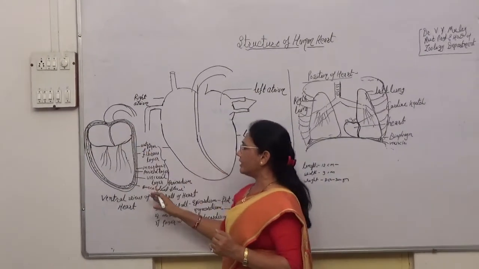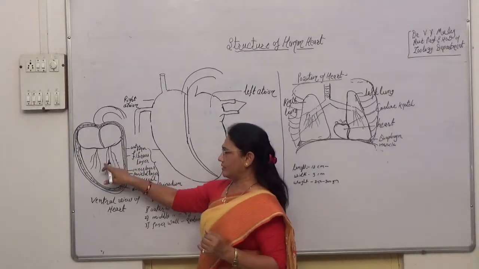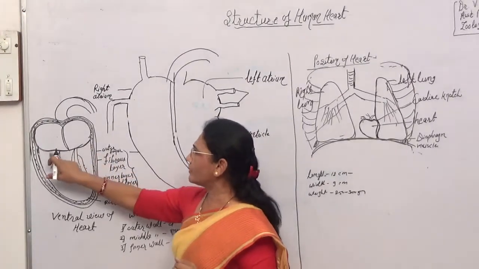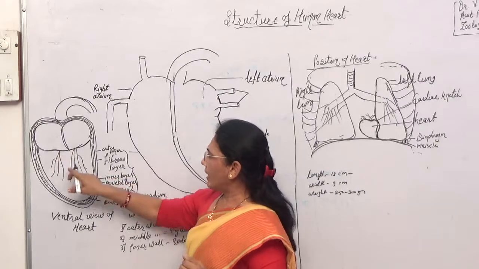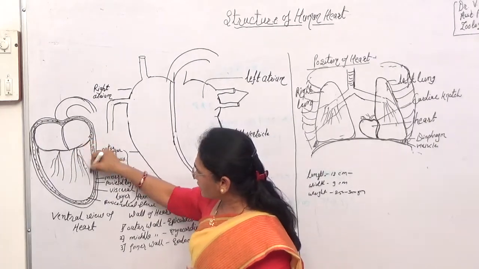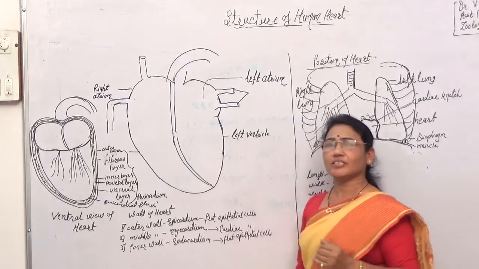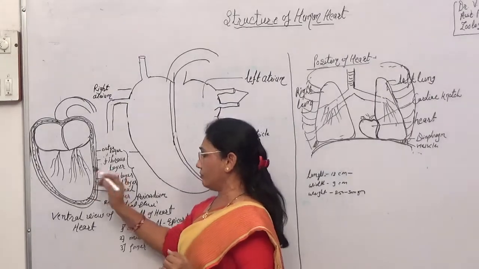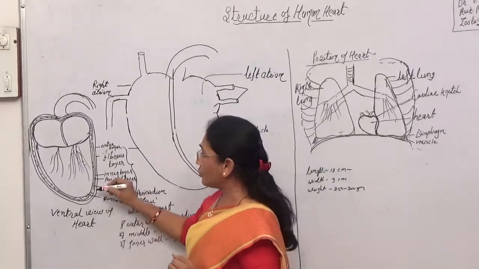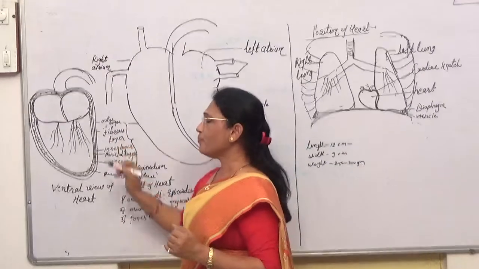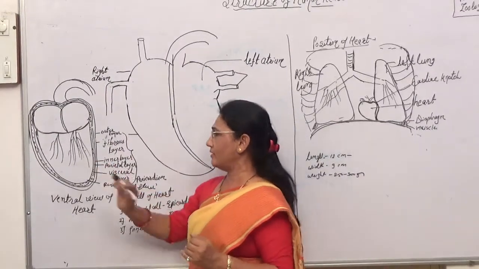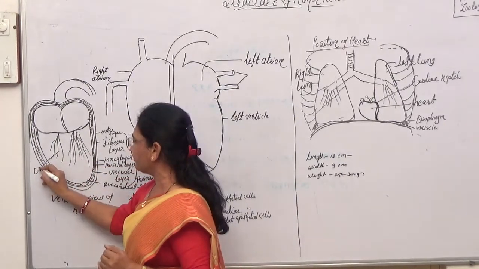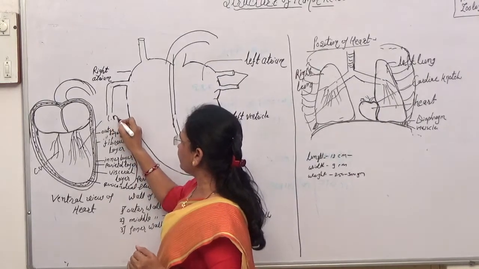If you see the heart ventrally, it has two parts. Looking externally, there is a broad sulcus or suture, and from that suture arise branch-like structures. These branches are called the coronary artery and the coronary vein. The coronary artery supplies blood to the complete heart, and impure blood from the heart is collected by the veins, called the coronary veins, and these are the coronary arteries.